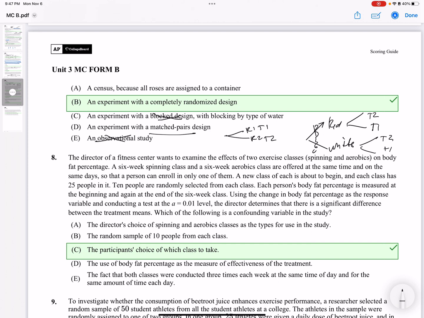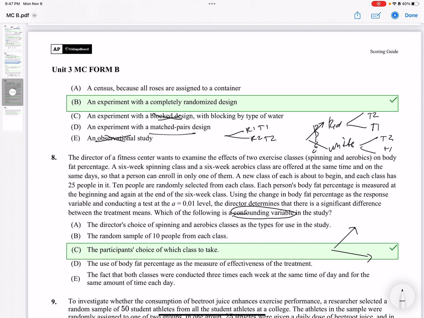The director's choice of spinning and aerobic classes as types of exercise used in the study. I'm looking for the confounding variable, so I'm looking for the one that can affect both the explanatory variable and the response.